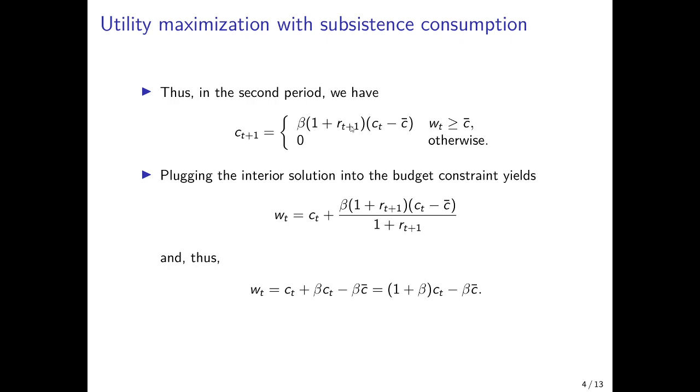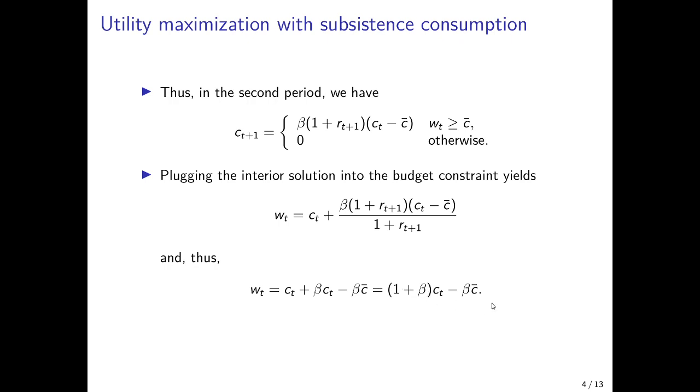So then we can plug the interior solution into the budget constraint, and from that we see that 1 plus r_{t+1} cancels out in the numerator and the denominator, and we can then multiply out beta with c_t minus c bar, and we would get an expression where we would have related the wage rate at time t to consumption at time t, which is 1 plus beta times consumption at time t.